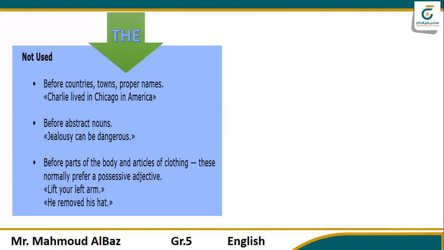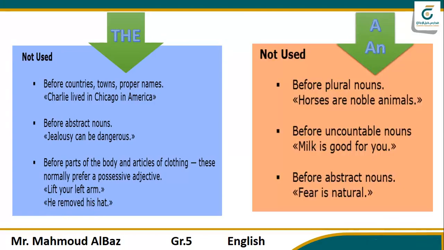Charlie lived in Chicago in America. But if you say the United States, see, the United States, but in America. Before abstract nouns, the word jealousy, fear, strength. Before parts of the body and articles of clothing, when you say lift your left arm, he removed his hat. And a and an are not used before plural nouns, horses and noble animals, or before uncountable nouns. When you say milk is good for you, sugar, tea. Before abstract nouns, still the same as the.